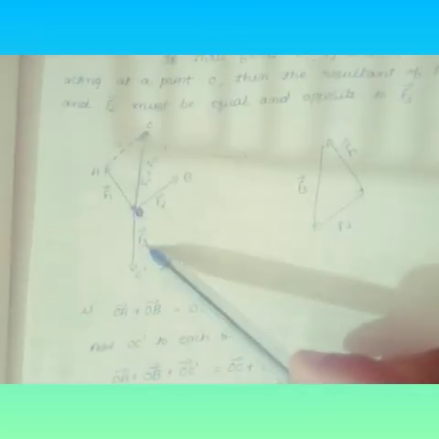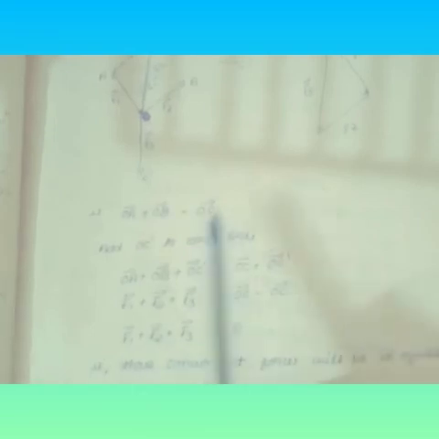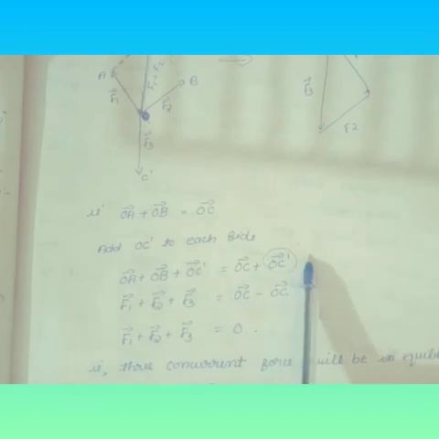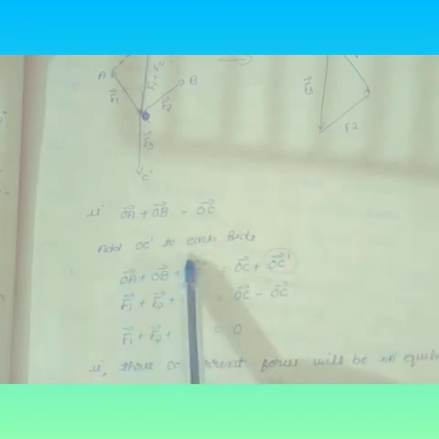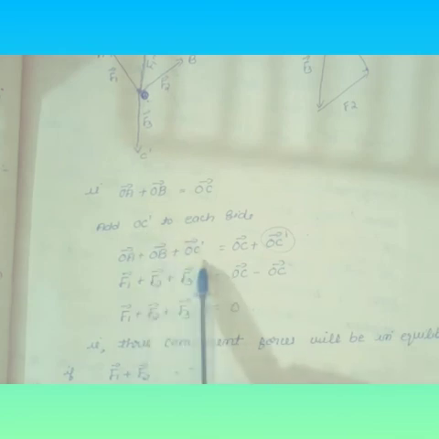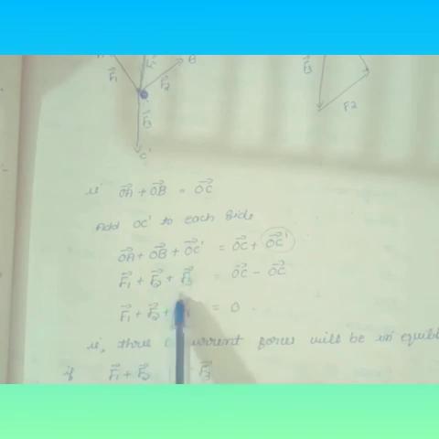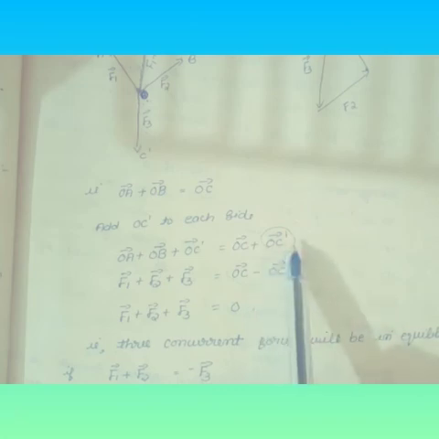Then add OC dash. Here F3 denotes OC dash. So you add OC dash to each side of this equation. That is, vector OA plus vector OB plus vector OC dash is equal to vector OC plus vector OC dash. OA means F1, OB means F2, OC dash means F3, equal to OC plus OC dash.